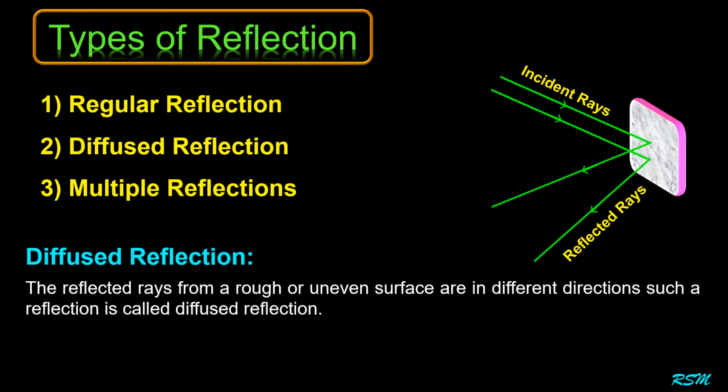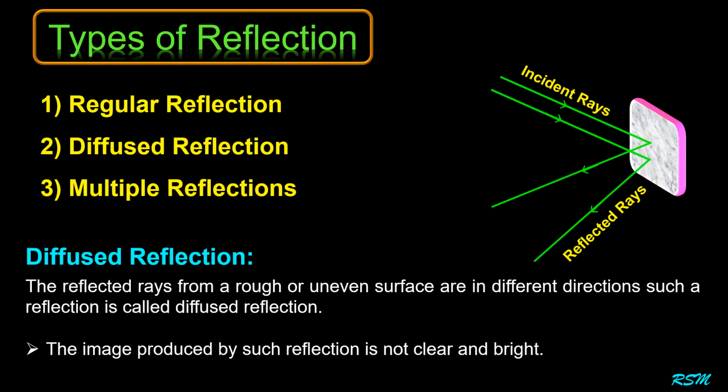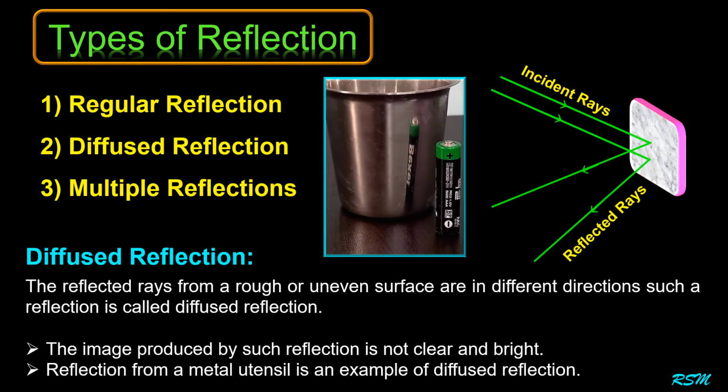The reflected rays from a rough or uneven surface are in different directions. Such a reflection is called diffused or irregular reflection. The image produced by such reflection is not clear and bright. Reflection from a metal utensil is an example of diffused reflection.